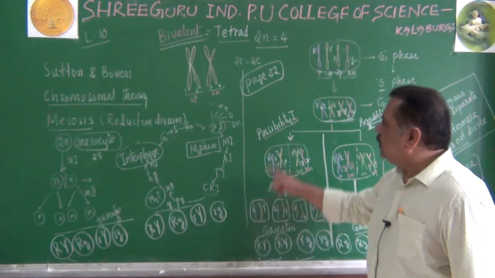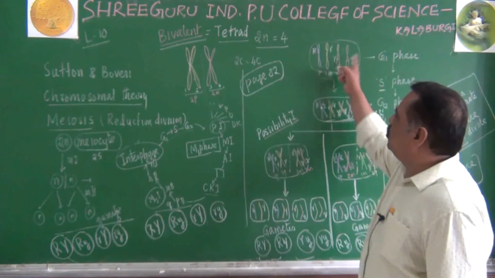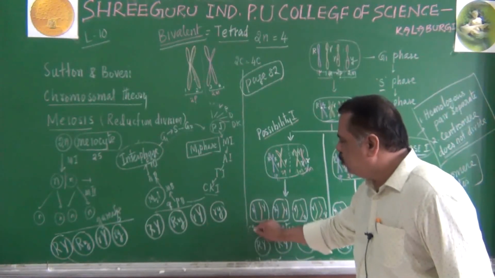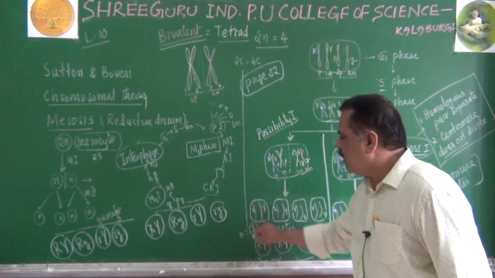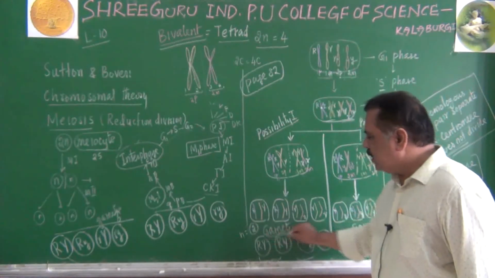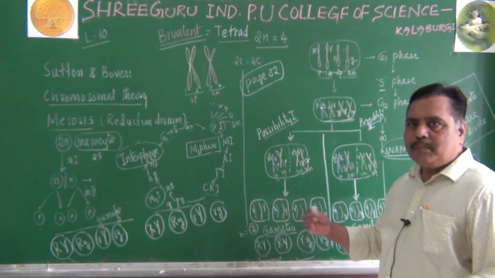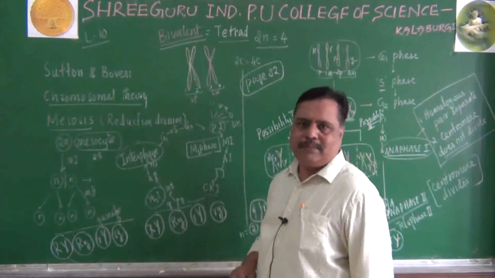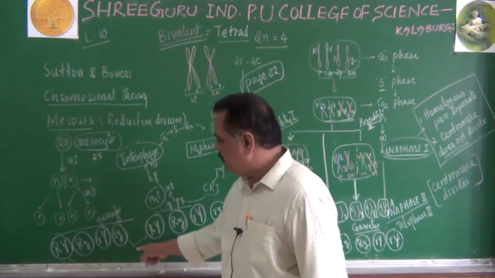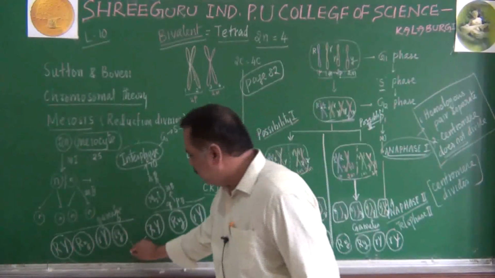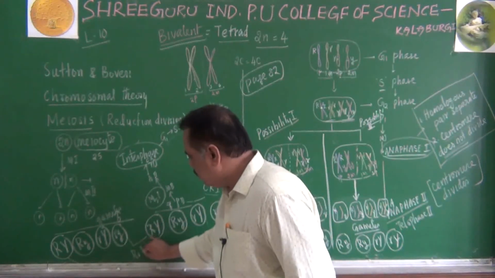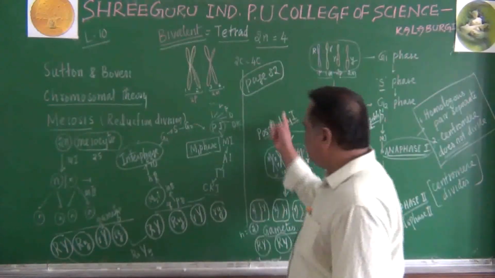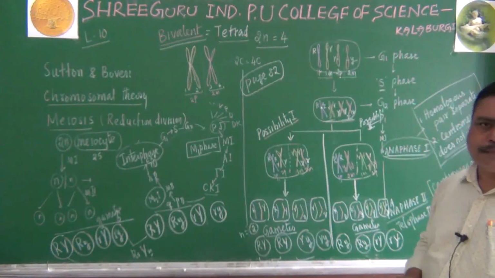So here you can see 2n is equal to 4 chromosomes. Here it is only 2 chromosomes. That is why it is called n is equal to 2. That's why they are gametes. Gametes cannot become a diploid individual unless fertilization happens. If fertilization happens between them, they will become diploid with 4. You see, capital R, small r, capital Y, small y. They will become that only after fertilization. But here I am talking about gametogenesis.